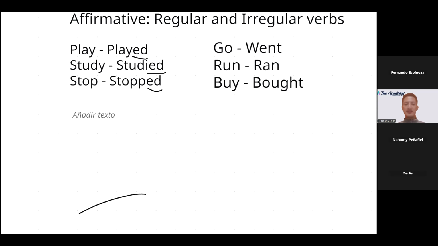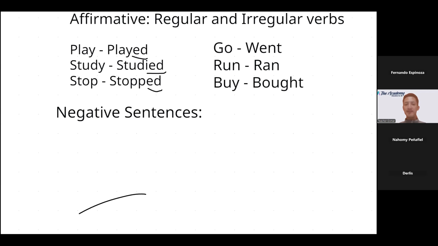Do you remember, my dear students, for negative sentences in past, what are the auxiliaries that we use? Do you remember their list? Do you remember, Fernando, for negative sentences, what is the auxiliary? Didn't. Excellent.